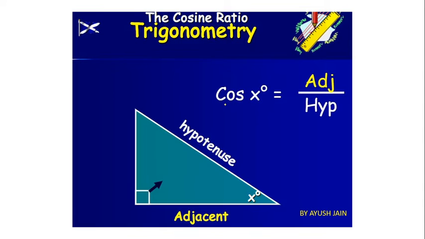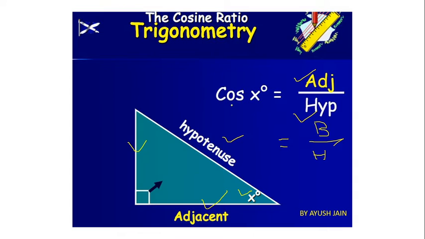Cos x, or cos of angle x. The meaning of cos x is, look here again at the diagram. This is our focused angle, this is our hypotenuse. We know this is adjacent and this one is opposite. So cos x means adjacent divided by hypotenuse, or we can say base divided by hypotenuse. Correct? So both the things are same. If you want to remember in terms of pbh, then it is okay. If you want to remember in terms of adjacent and opposite, then also it is okay.